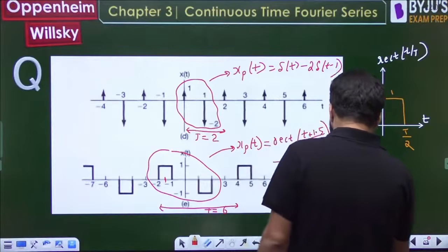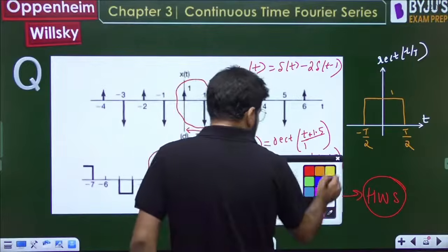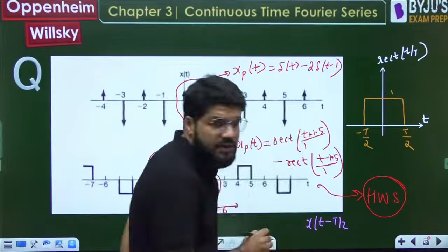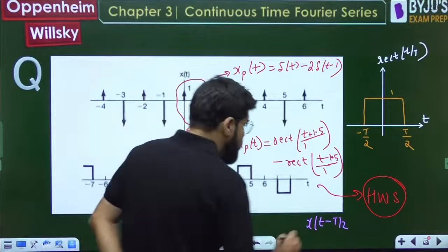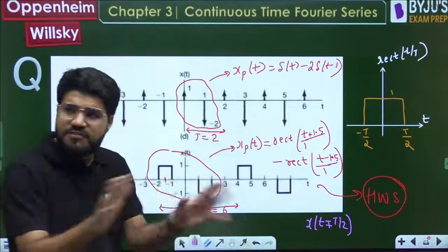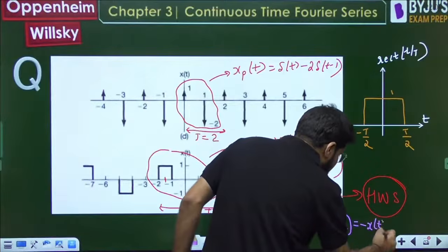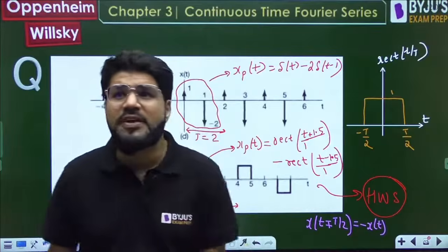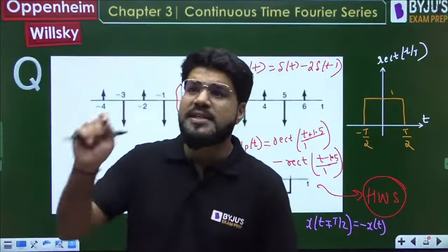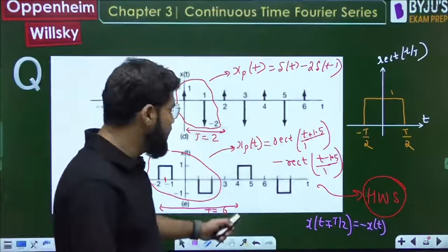So this waveform is also half wave symmetric. See, whenever you shift by T by 2, the one below is visible, right? Yes. Whenever you shift by T by 2, plus or minus anything, whether you right shift or left shift, it doesn't matter. If it turns out to be minus of x(t), the signal is half wave symmetric, and a half wave symmetric signal will always contain only odd harmonics. This is a very important rule, please note it down.